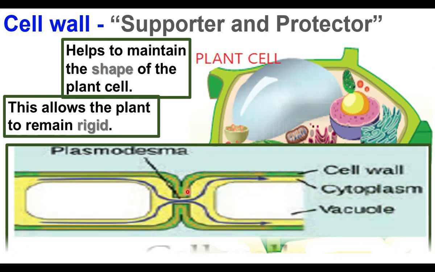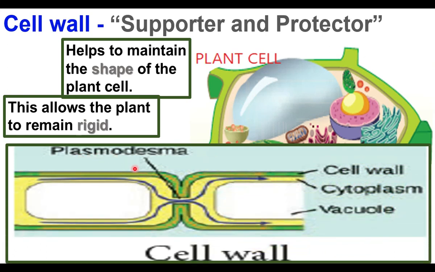The cell wall has spaces, that is, plasmodesmata. In between two cells, the cell wall has some spaces. Through these spaces, substances are transported from one cell to another cell. These openings are called plasmodesmata. Now when we see the functions of the cell wall, one is plasmodesmata. Plasmodesmata are openings between two cells found on the cell wall.